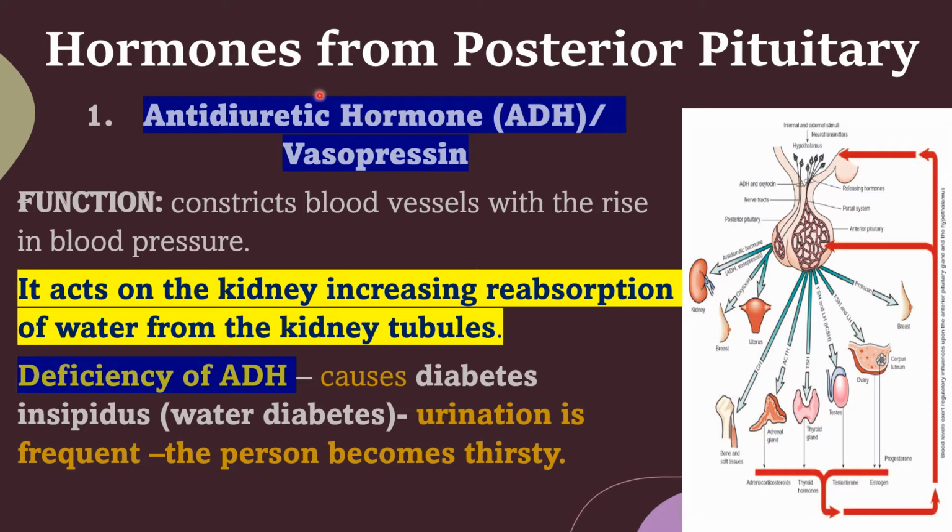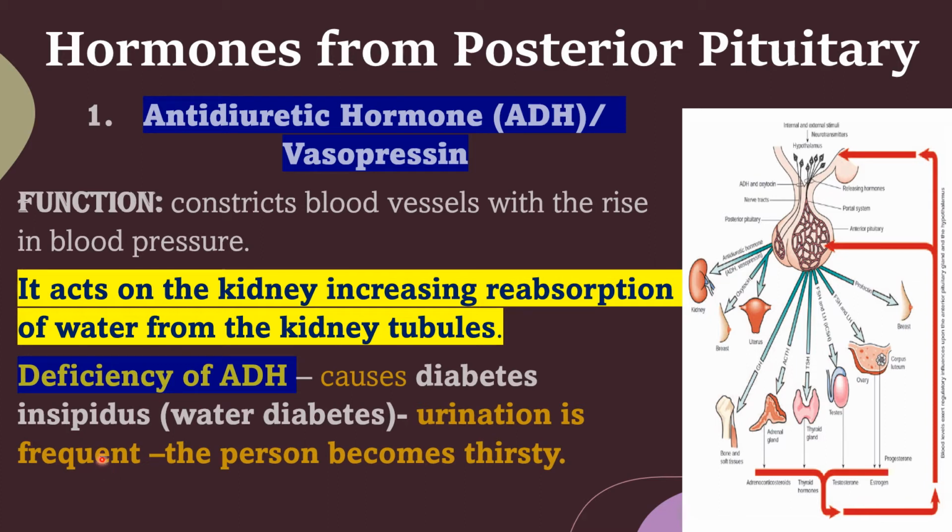Then due to the deficiency of ADH, what will happen? It causes diabetes insipidus or water diabetes. In that case, urination is frequent.